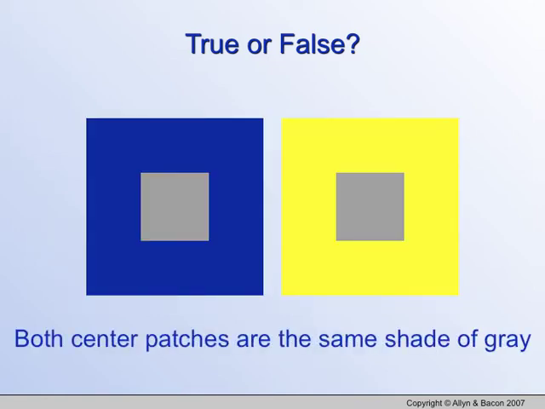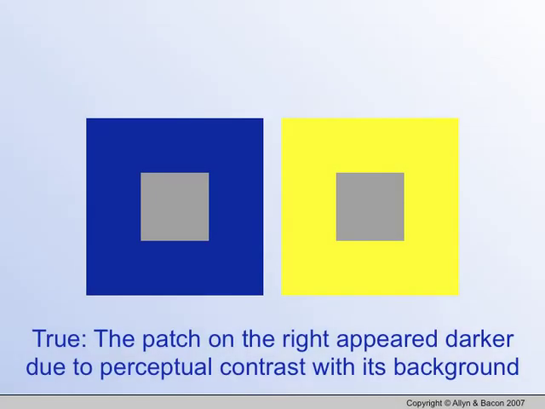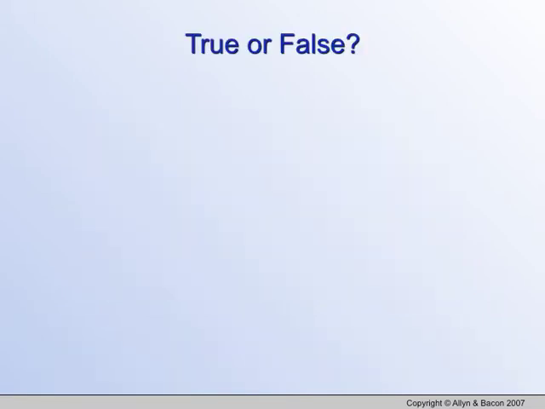Both center patches are the same shade of gray. True or false? Answer is true. Same color. How is this a psychology question? Sensation and perception. We're going to get into all this information. Okay? So, they are the same color. This just explains darker because of the perceptual contrast, sensation, and perception.